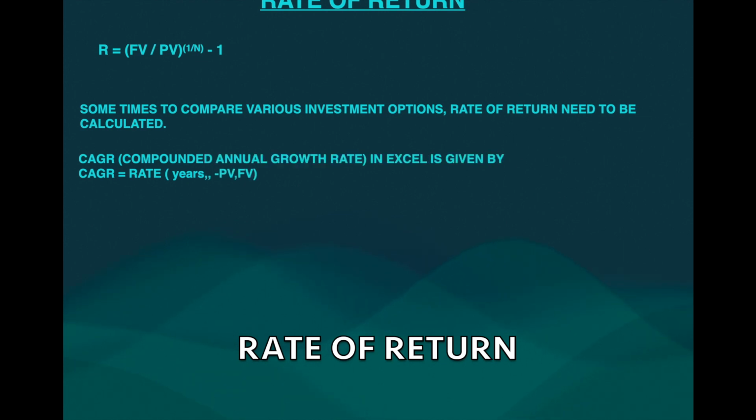The most important concept in this, which is going to help you, is the compounded annual growth rate. Compounded annual growth rate is basically given by the formula using years, present value and future value. This is nothing but the same formula, calculated in Excel. That's all.